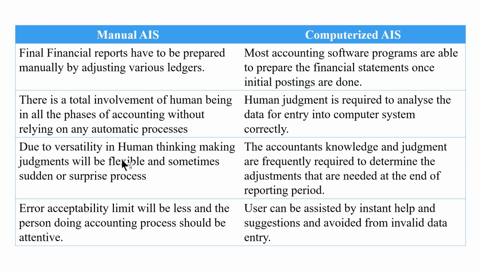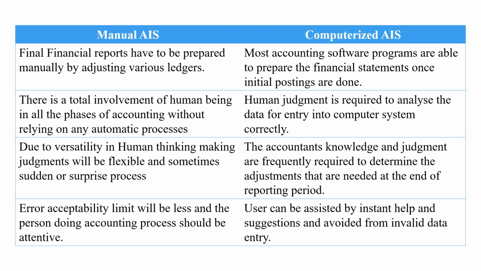Before I proceed to the next point, in case of manual AIS, there is some chance of data duplication in transactions, whereas in case of computerized AIS, there is no such data duplication.